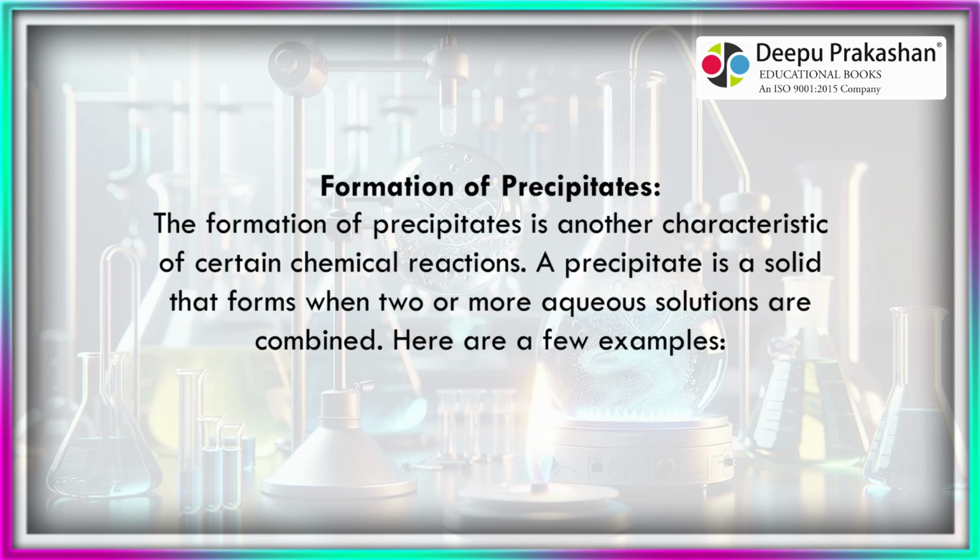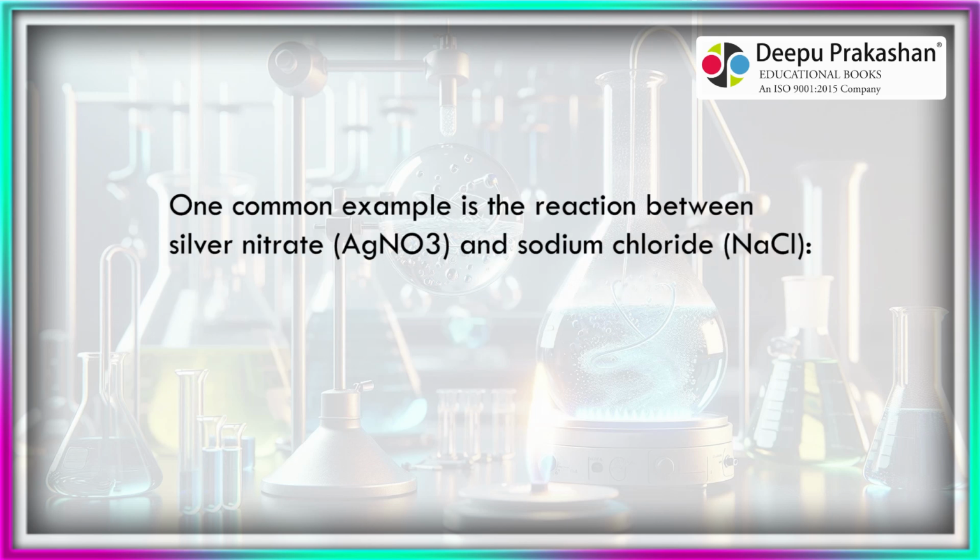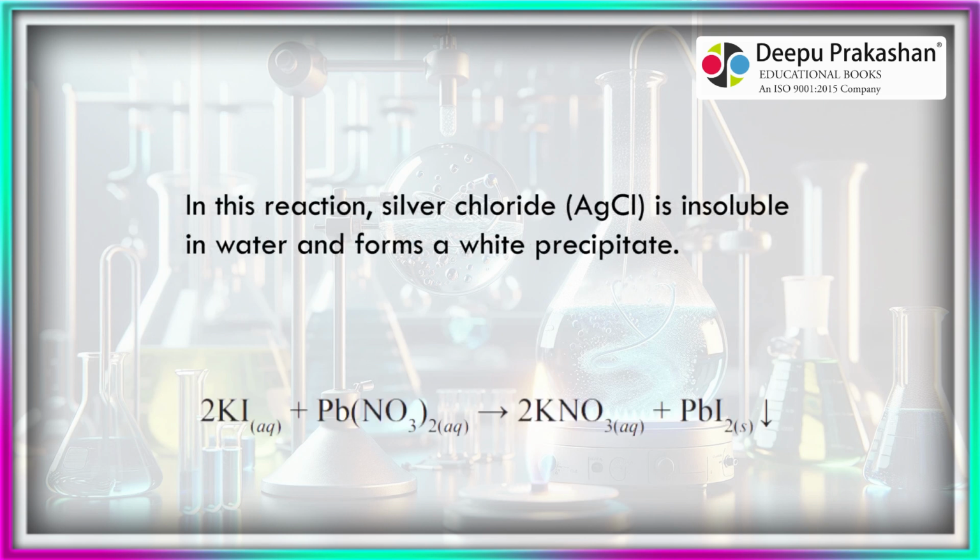The formation of precipitates is another characteristic of certain chemical reactions. A precipitate is a solid that forms when two or more aqueous solutions are combined. Here are a few examples. One common example is the reaction between silver nitrate, AgNO3, and sodium chloride, NaCl. In this reaction, silver chloride, AgCl, is insoluble in water and forms a white precipitate.